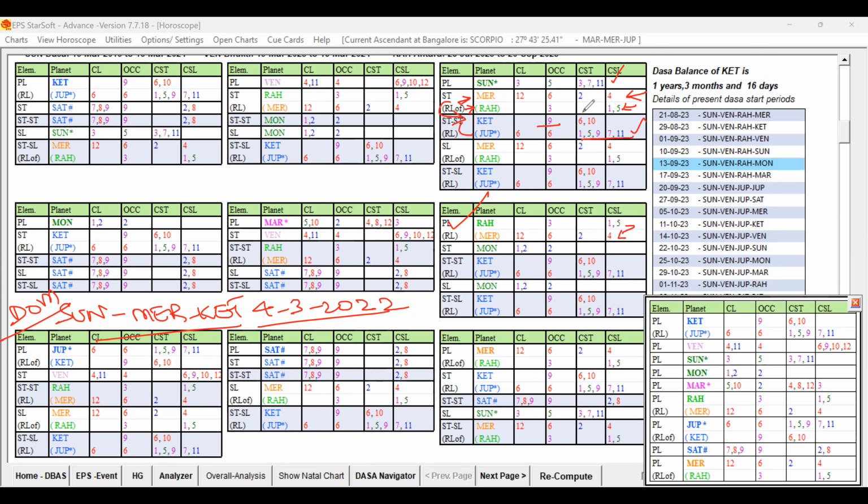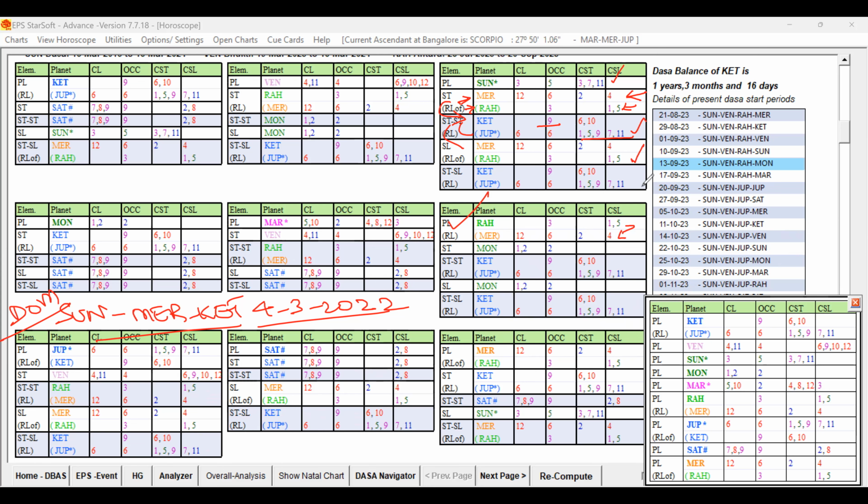So the star level planet has some weakness, but the star lord of the star lord is getting support, and the second planet of Mercury is also giving its influence. Right? Now the sublord is also Mercury. So the star lord and sublord planet have some weakness regarding the progeny prospects, but the star lord of the star lord and the star lord of the sublord are all favorable. And the second planet of Mercury is also a good planet.